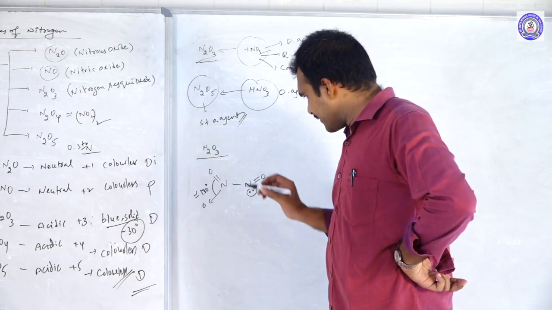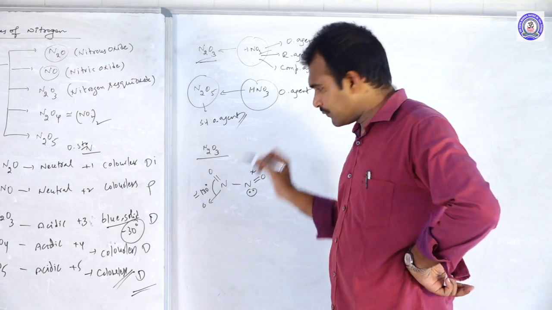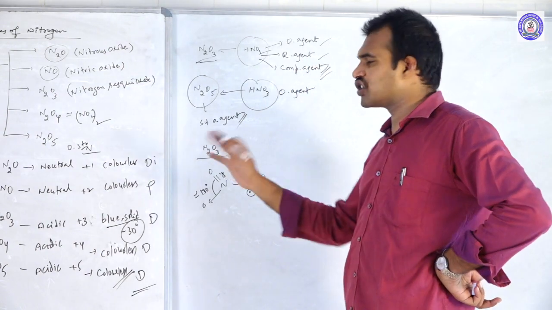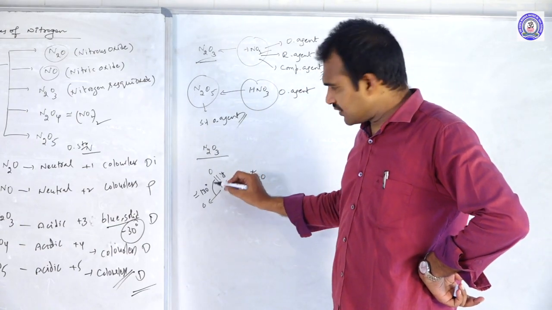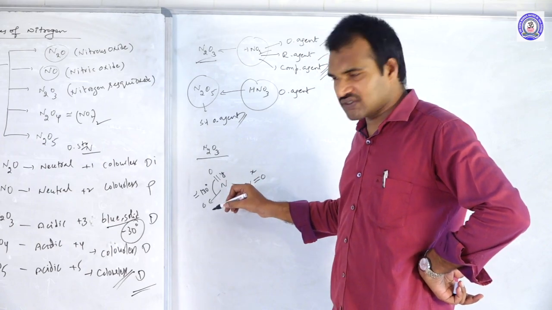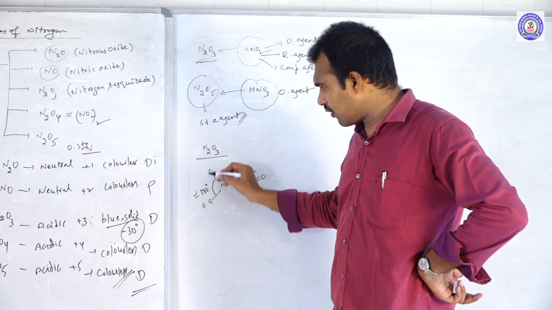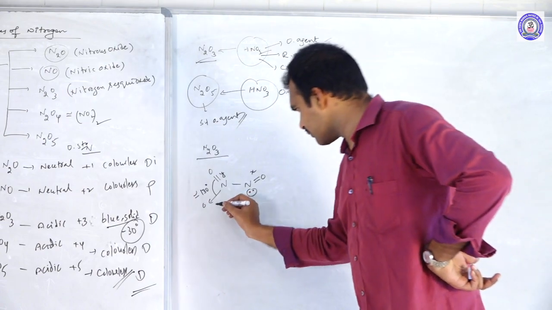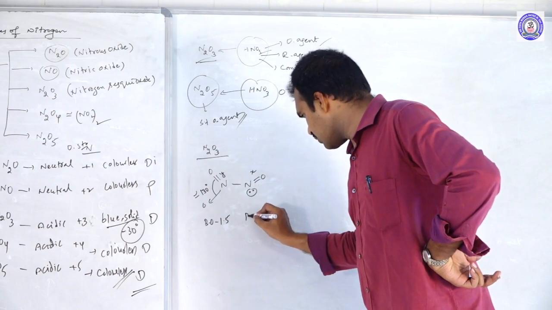They may ask you a question related to that. If you consider this NO bond length is X and this NO bond length is Y, then what is the relation between X and Y? They may ask you this question. See that this is a double bond, which is in resonance with this single bond. That means total how many bonds? 1, 2, 3. 3 bonds between 2 atoms. So what is the bond order? 3 by 2, 1.5. So in this case the bond order is 1.5, whereas in this case the bond order is 2.